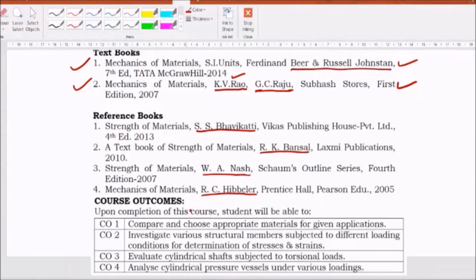After completion of this course, you will be able to compare and choose appropriate materials for given applications, investigate various structural members subjected to different loading conditions for determination of stresses and strains, evaluate cylindrical shafts subjected to torsional loads, analyze cylindrical pressure vessels under various loadings. These are the course outcomes related to this subject.